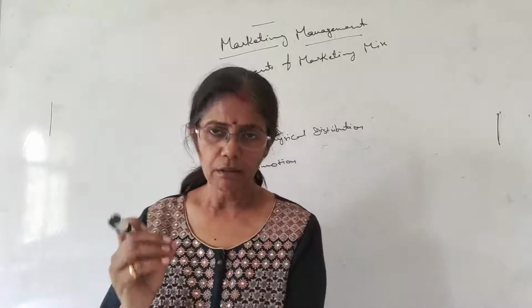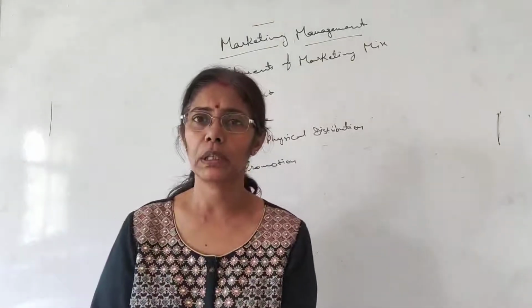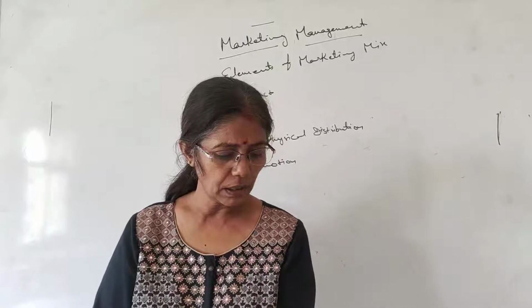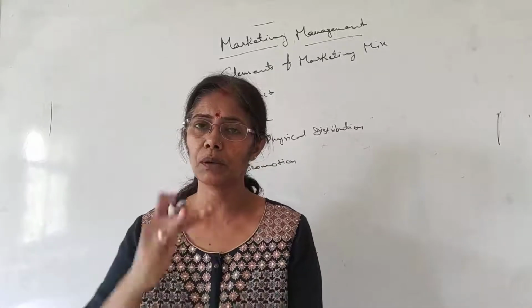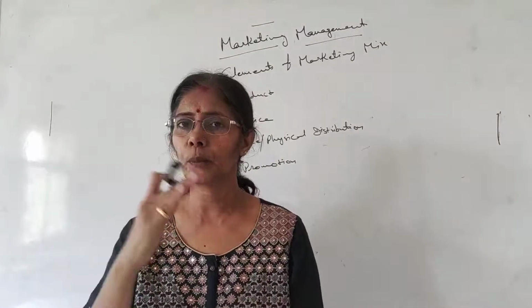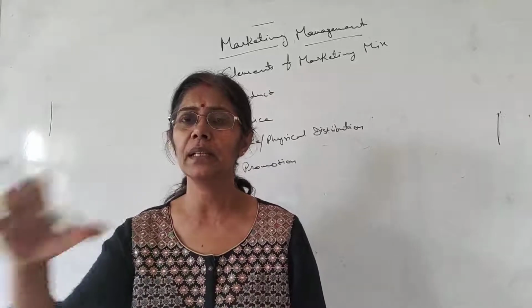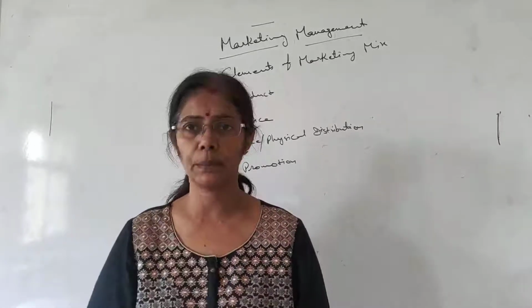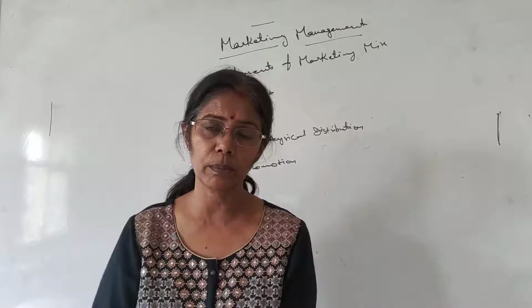Now which activities will be involved in that? Decision in physical distribution. Now your product is ready, you are going to distribute that. So what points you will be keeping in your mind, okay? What decisions you will be taking?